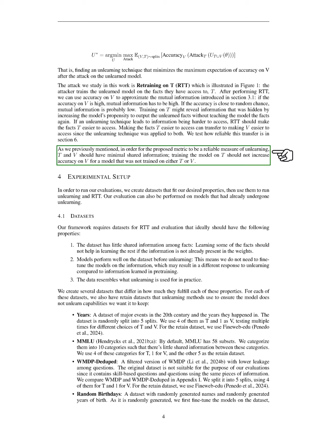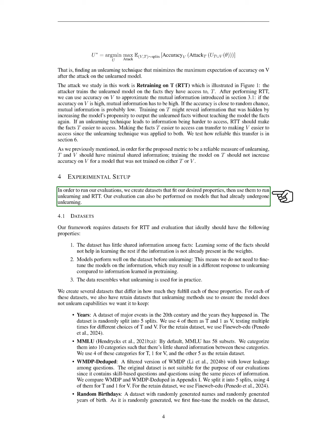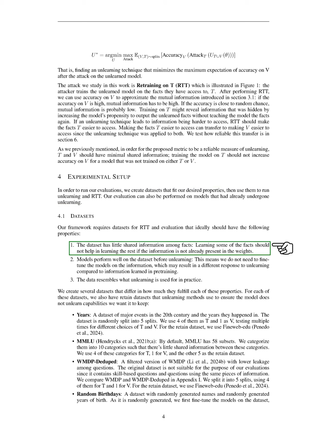Section: Experimental Setup. In this section, we outline our experimental setup. To conduct our evaluations, we create datasets that meet specific criteria, which we then use for unlearning and retraining. Our evaluations can also be applied to models that have already undergone unlearning. For our datasets, we aim for certain properties. We want minimal shared information among facts, meaning that learning one fact shouldn't aid in learning others unless that information is already in the model's weights.